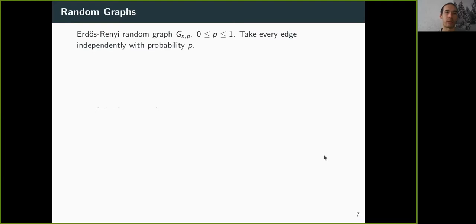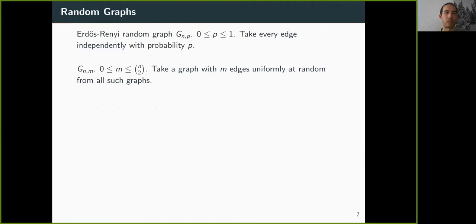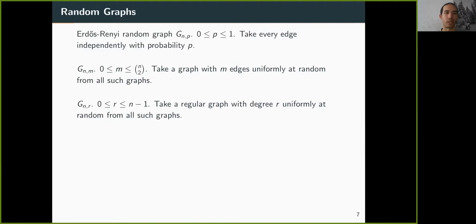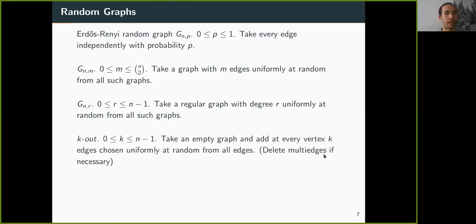We, of course, know the random graph G(n,p), but there also exist other random graph models such as G(n,m), which is a uniform graph from all graphs with m edges, or G(n,r), which is an r-regular graph, again chosen uniformly from all r-regular graphs, or a k-out, which is a graph where at every vertex we add k edges chosen uniformly at random, deleting multi-edges if we need a simple graph.